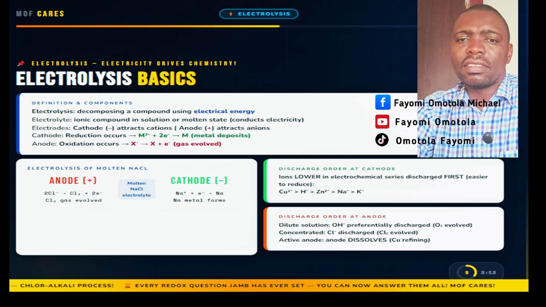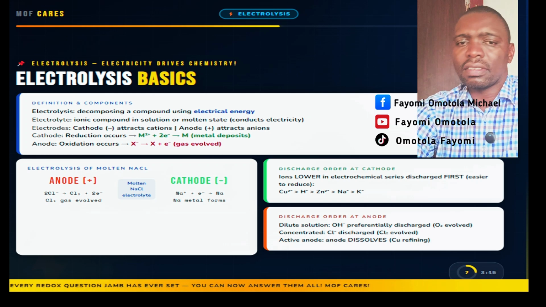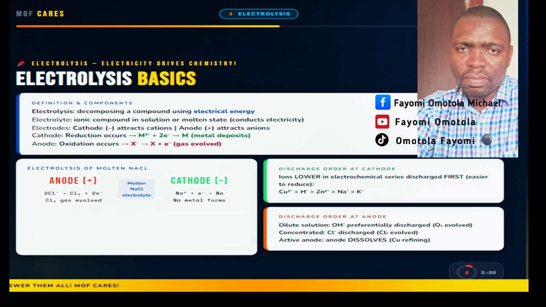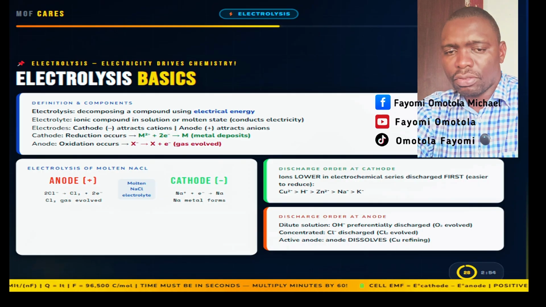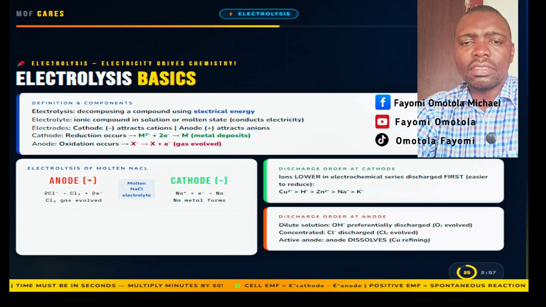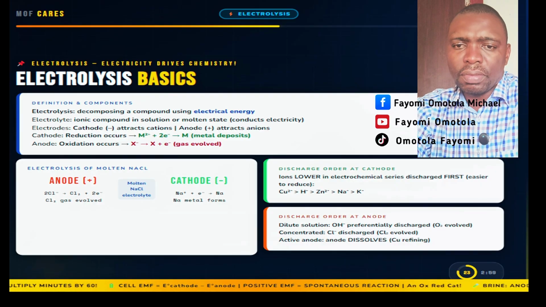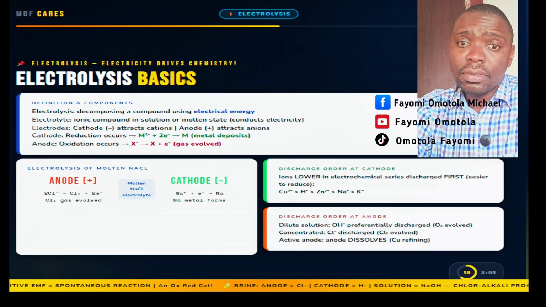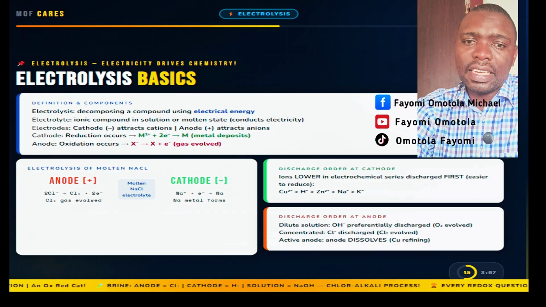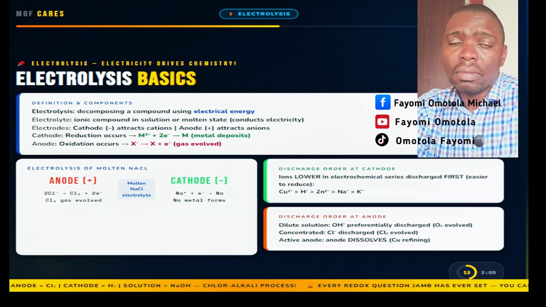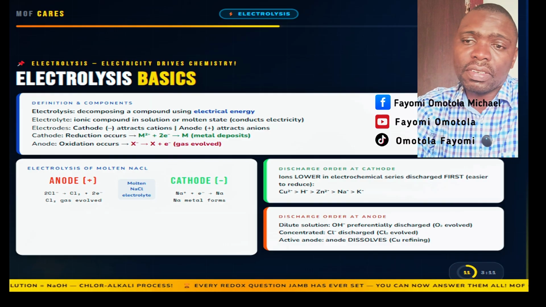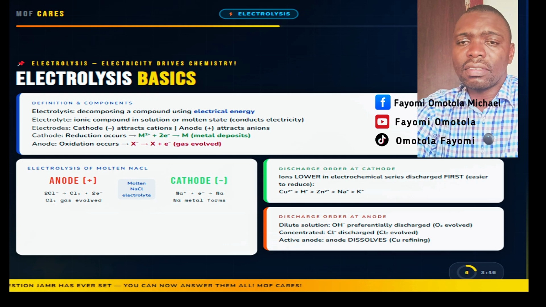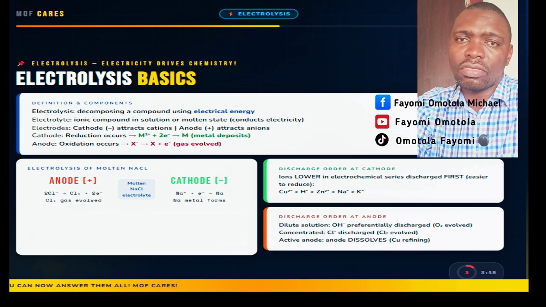In aqueous solution, there is competition between ions at each electrode. At the cathode, the ion lower in the electrochemical series is discharged preferentially, meaning copper ions deposit before hydrogen ions, which deposit before zinc ions and sodium ions. At the anode, in concentrated halide solutions, halide ions, chloride, bromide and iodide, are preferentially discharged over hydroxide ions, but in dilute solution, hydroxide from water is preferentially discharged, giving oxygen gas.